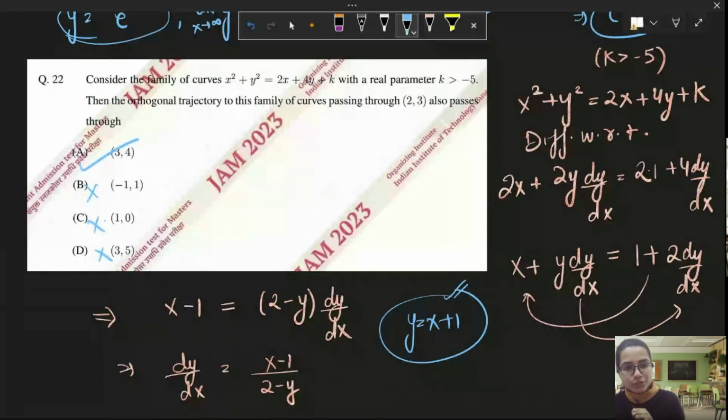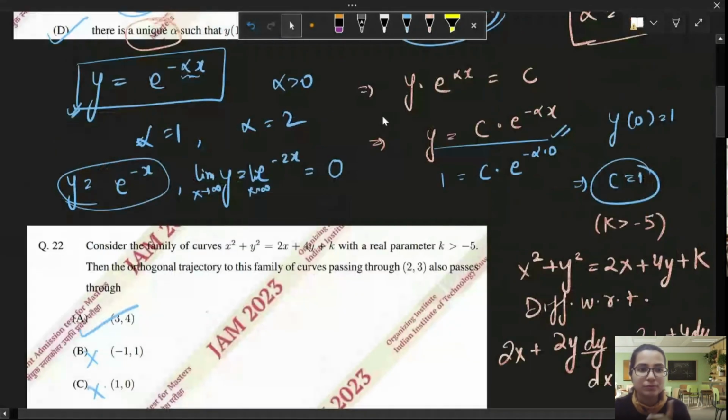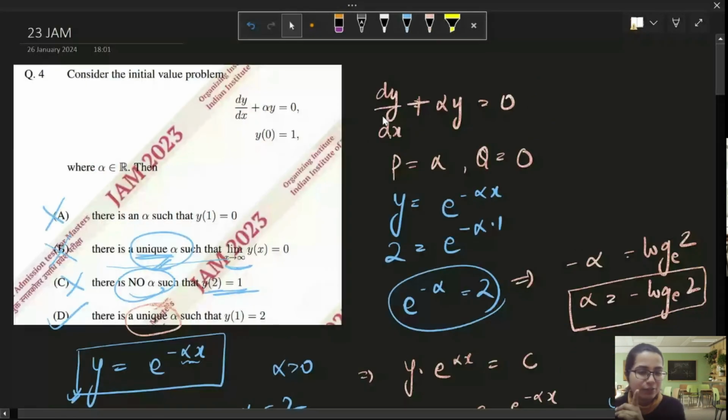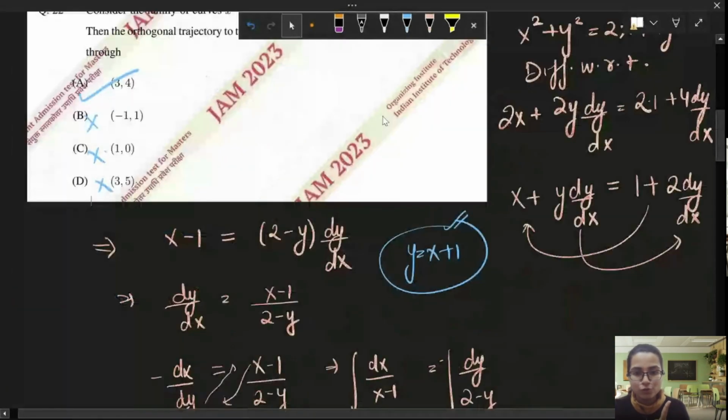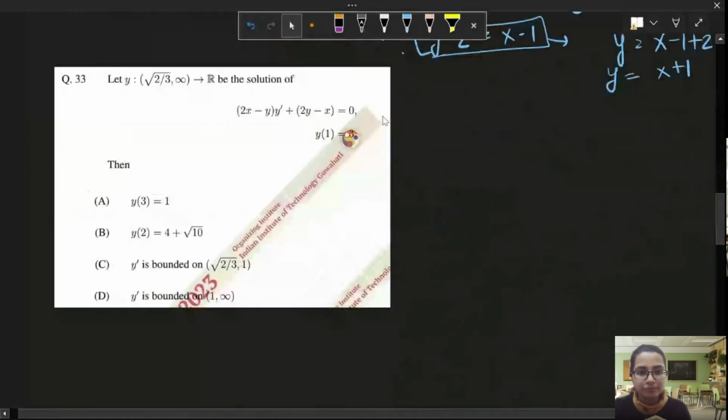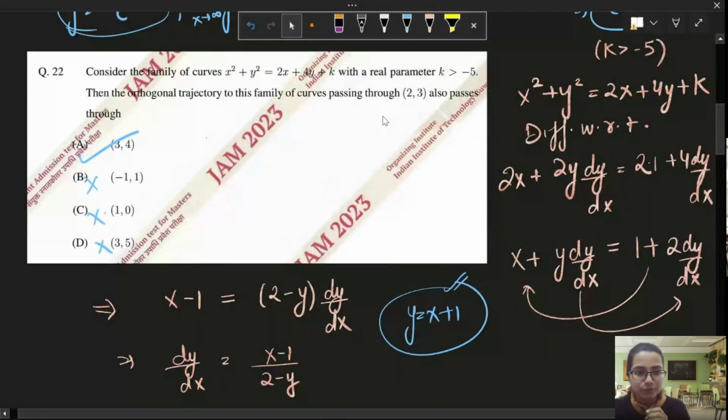This was a multiple choice question. The questions before 31 are multiple choice questions. These are mixed questions, 1 or 2 mark questions, in which you have to just pick out one correct option and all others are incorrect. So if you are able to identify 3 incorrect options, very good. You can just take the 4th one, and you just need to identify just one correct option, right? Or your strategy can be 2-way, identify 1 correct or 3 incorrect to save your time, right? Okay, so this was a question in which we identified the correct option.